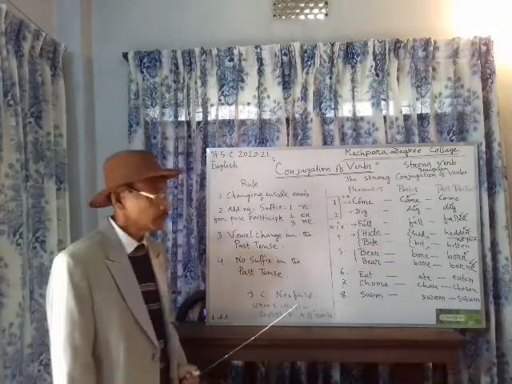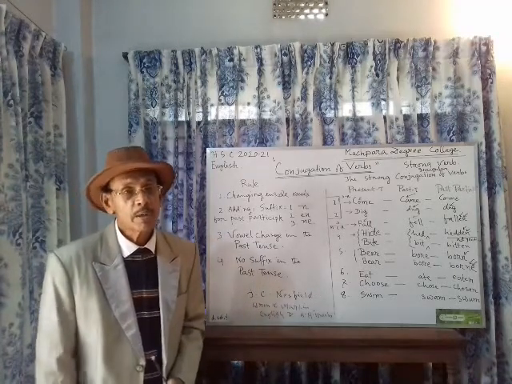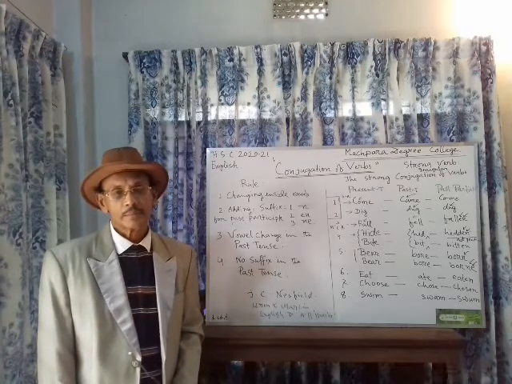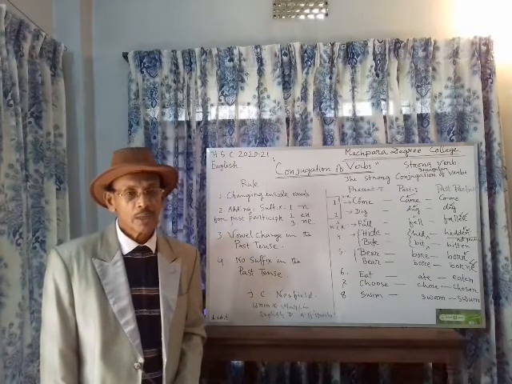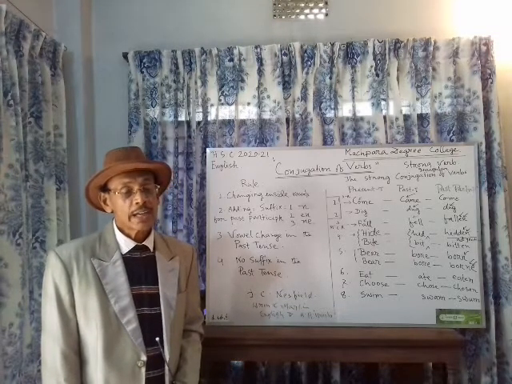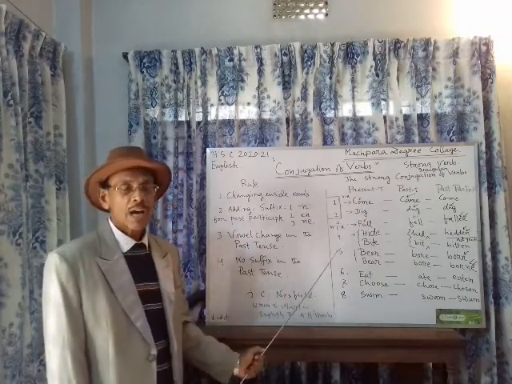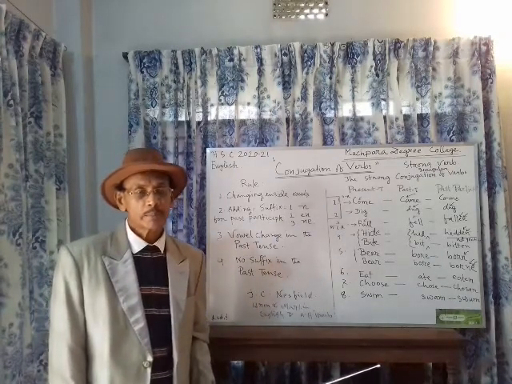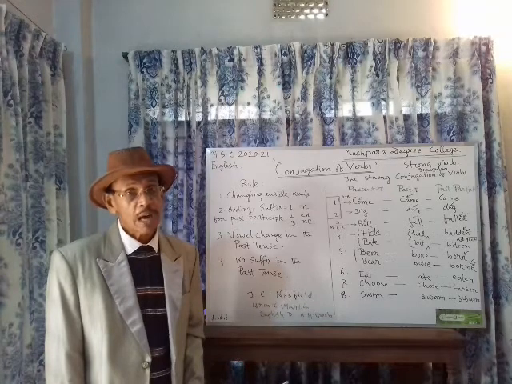You remember, grammar is scientific, grammar is not philosophical. No mistake is granted here. So always think of our grammar. And if you want to write something correctly, you should gather knowledge of strong verbs, weak verbs, the uses of strong verbs, the uses of weak verbs, and there are other parts of strong verbs also.